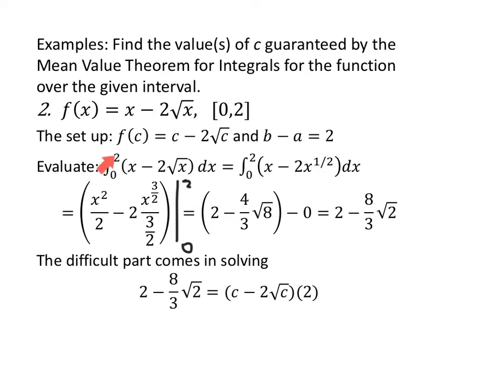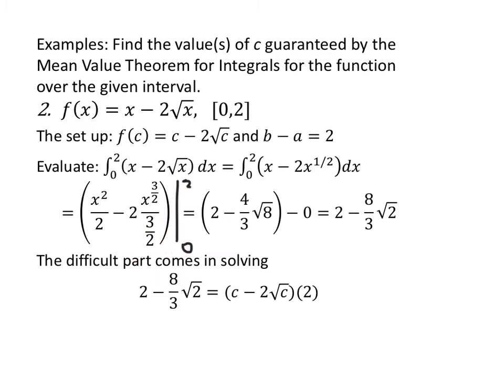The integral from 0 to 2 of x minus 2 square root of x is the same as the integral from 0 to 2 of x minus 2x to the 1/2 dx. I think I forgot the dx. I didn't forget to type it, I forgot to say it. dx, very important. The antiderivative of x is x squared over 2, minus 2 times the antiderivative of x to the 1/2, which is x to the 3/2 over 3/2.